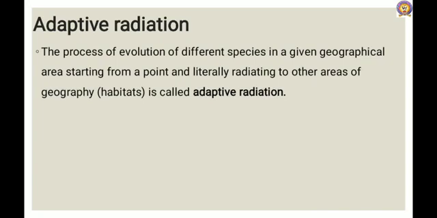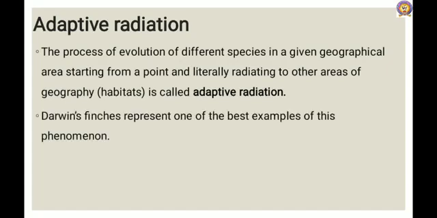Darwin gives two important examples. One is Darwin's finches, another one is Australian marsupials. Darwin's finches represent one of the best examples of this phenomenon. In the Galapagos Islands, Darwin observed an amazing diversity of creatures among the small black birds, later called Darwin's finches.